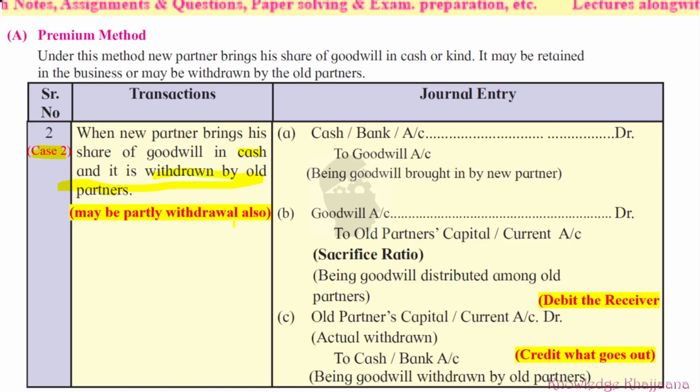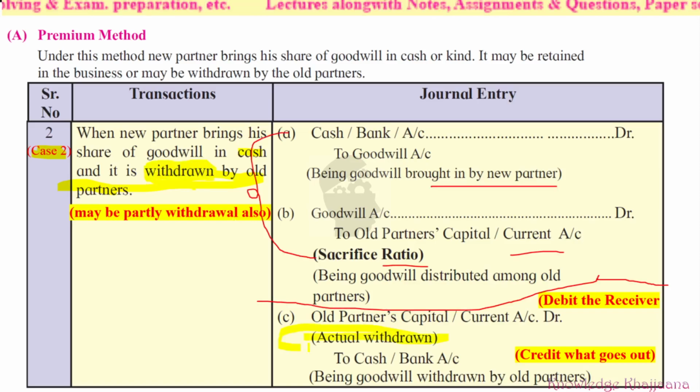But now, what is special? In this case, they are withdrawing the goodwill. Whatever amount they are withdrawing, that actual amount we have to debit to their capital or current account, because that money will go out from their capital or current account. So what is the journal entry? Old partners' capital or current account debit, because they are withdrawing now, to cash or bank account.